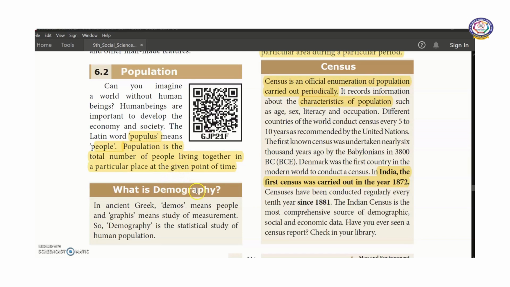What is demography? In ancient Greek, demos means people and graphis means study or measurement. Demography is the statistical study of human population.